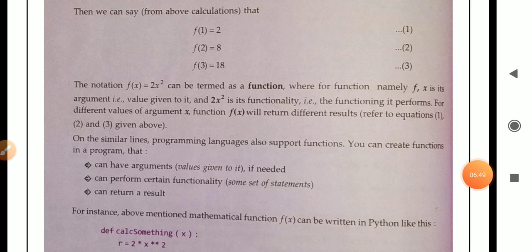Functions are of two types. One is a parameterized function, means it will contain arguments. Another is a non-parameterized function, that will not contain arguments.